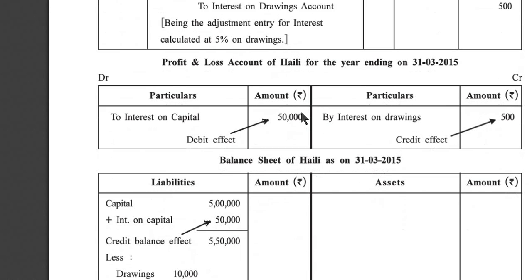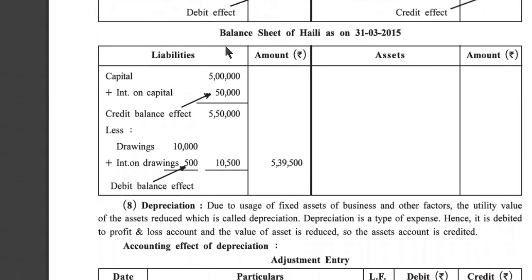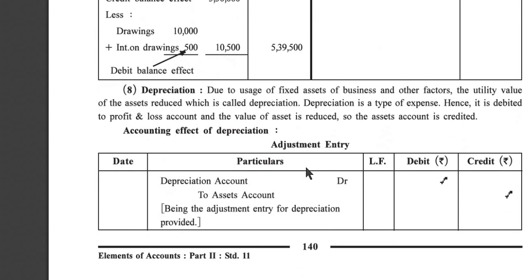5% on drawings. Profit and loss account of Hailey for the year ending on 31st March 2015. To interest on capital 50,000, debit effect; by interest on drawing 500, credit effect. Liability side, balance sheet of Hailey as on 31st March 2015. Capital 5 lakh plus interest on capital 50,000, credit balance effect, 5 lakh 50,000. Less drawing 10,000 plus interest on drawing 500, 10,500, minus, then 5 lakh 39,500, debit balance effect.